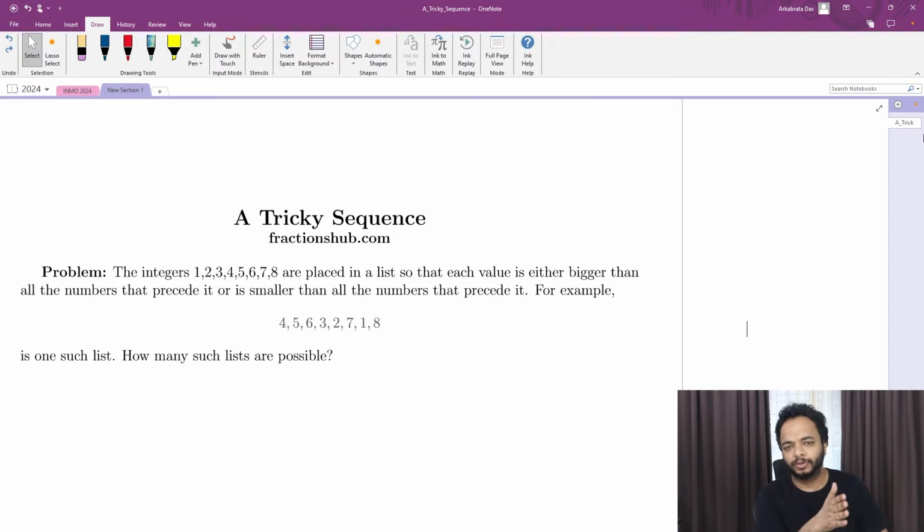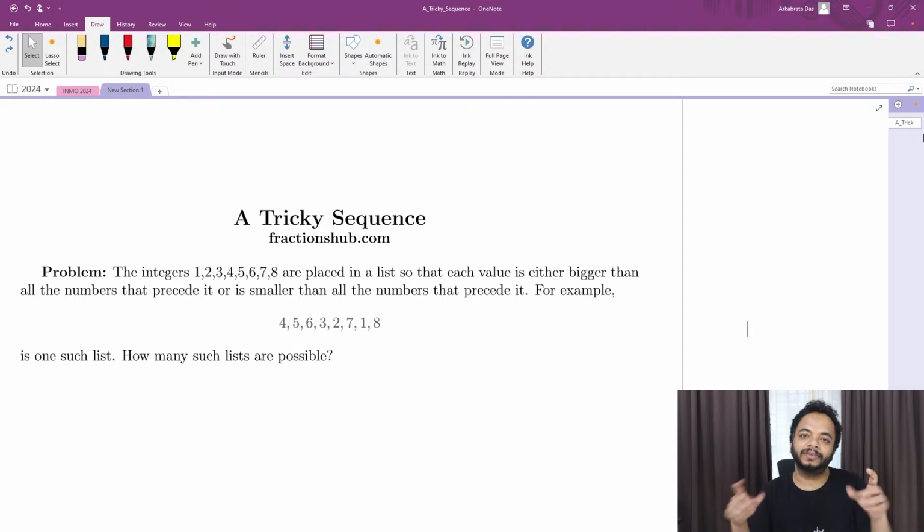So obviously whoever is sitting in the front doesn't have any criteria or condition. Whoever is sitting in the second place, the first one has to be either smaller or bigger than that. Obviously that will be true because all these numbers are distinct. But the main action starts from the third position. Whoever is sitting in the third, the previous two, the first and the second, both have to be greater than the third or both smaller than the third, and so on and so forth. You have to continue and make a sequence.